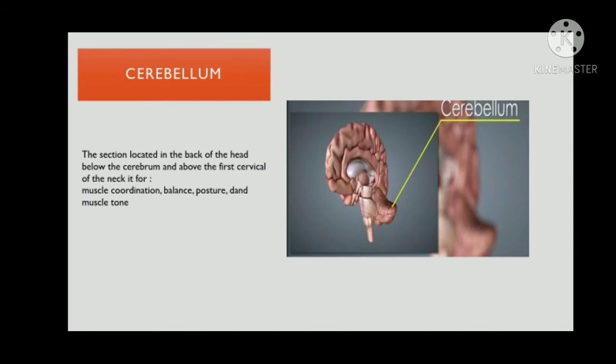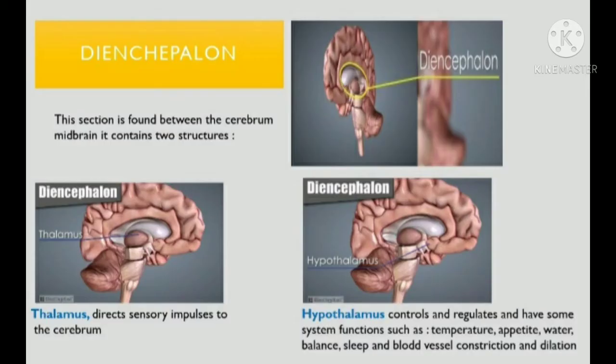The second section of the brain is the cerebellum. The section is located in the back of the head below the cerebrum and above the first cervical of the neck. It is responsible for muscle coordination, balance, posture, and muscle tone. The third main section of the brain is the diencephalon. This section is found between the cerebrum and midbrain. It contains 2 structures, thalamus and hypothalamus. Thalamus and hypothalamus are glands located in the brain.